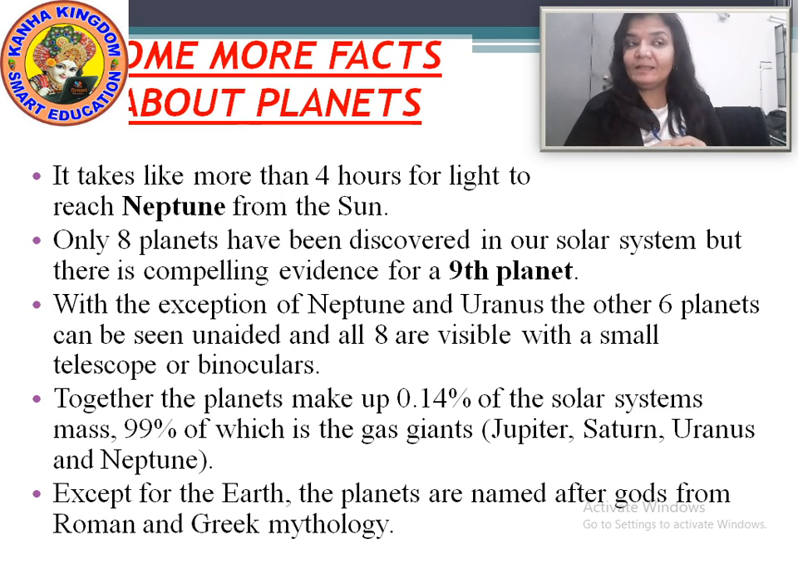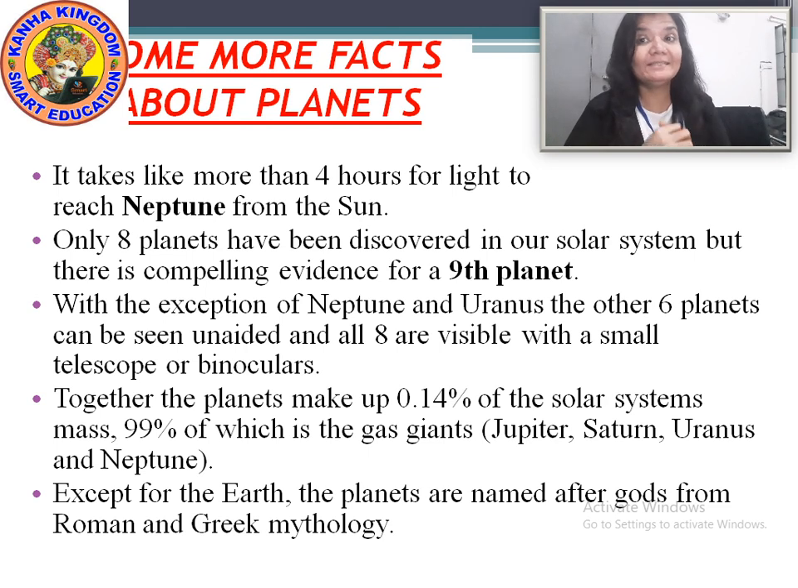only 8 planets have been discovered in our solar system. But there is compelling evidence for a 9th planet. Means the planets are still being searched. There are only 8 planets right now that the scientists have discovered, but they are still hoping for a 9th planet. They are still searching for the 9th planet.